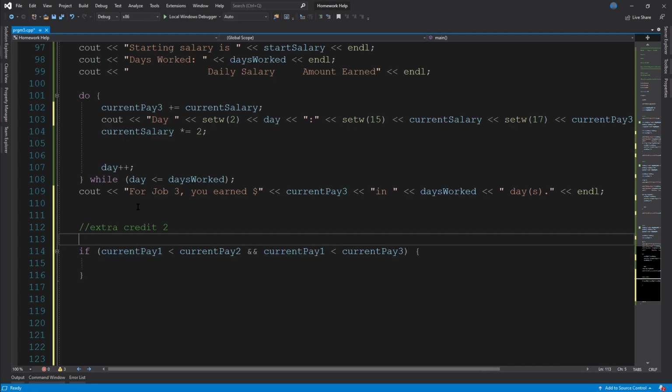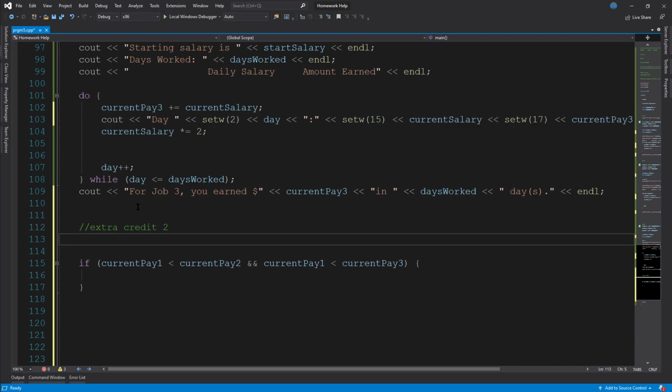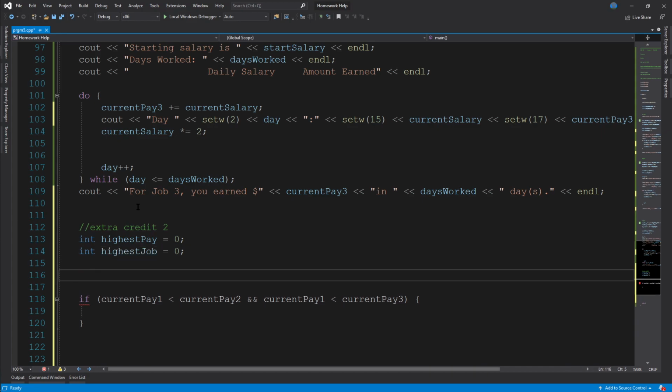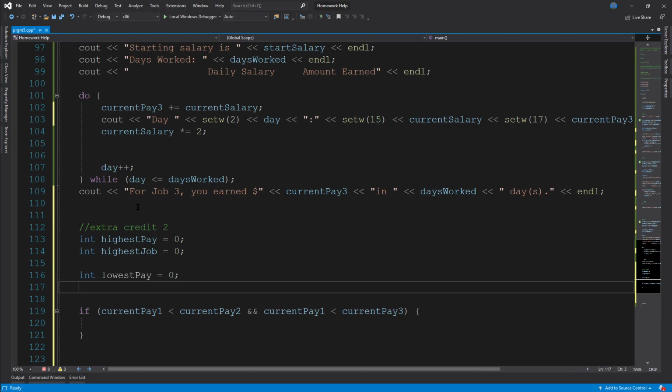Actually, before that, we're going to do int highest pay equals 0. Whoops. Int highest job equals 0. And then it also wants the lowest pay and lowest job. So int lowest pay equals 0. Int lowest job equals 0.